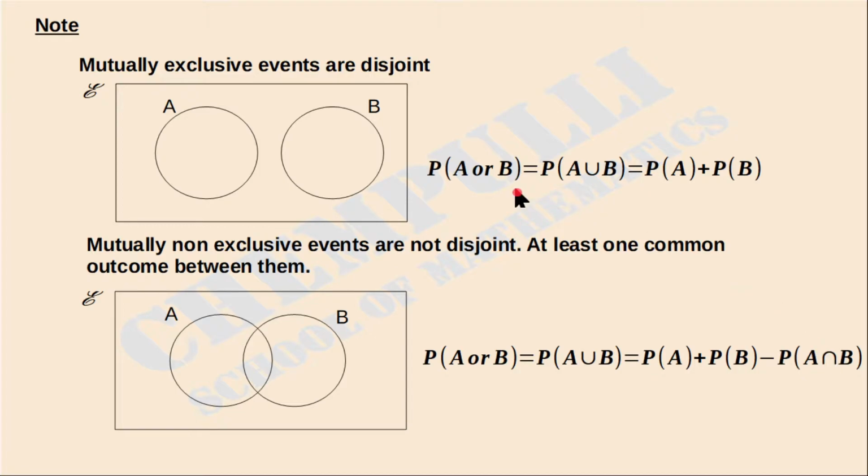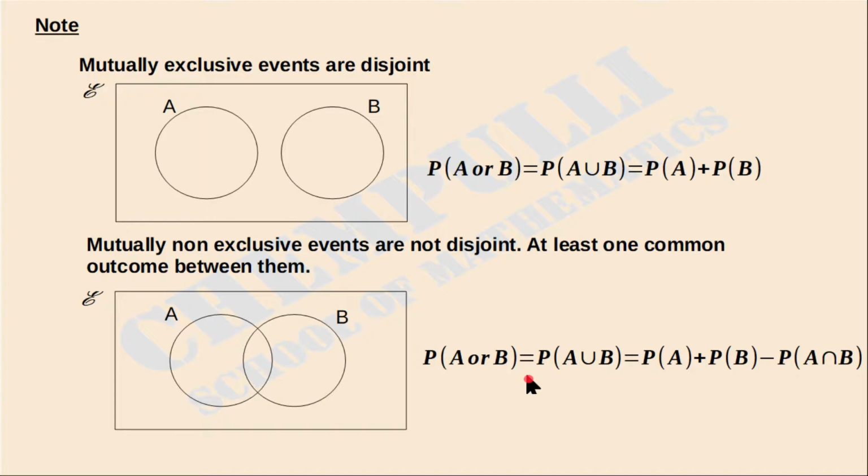If the two events are mutually exclusive, then we directly find the sum of the two, that is probability of A plus probability of B. If the events are not mutually exclusive, that is mutually non-exclusive events, then we find the probability as probability of A plus probability of B minus the probability of the common part, A intersection B. That is the formula.